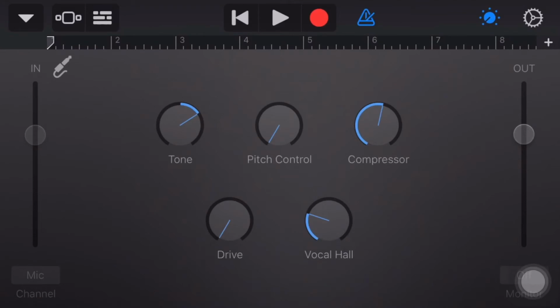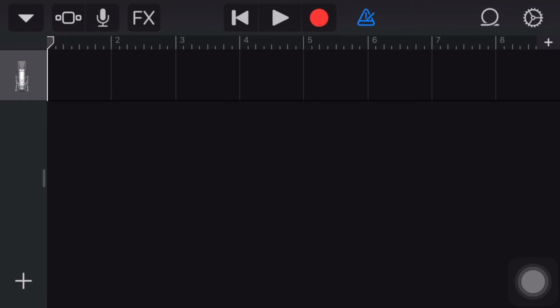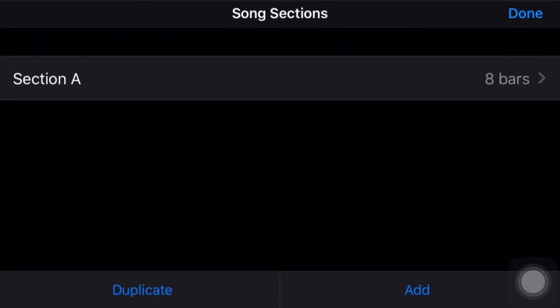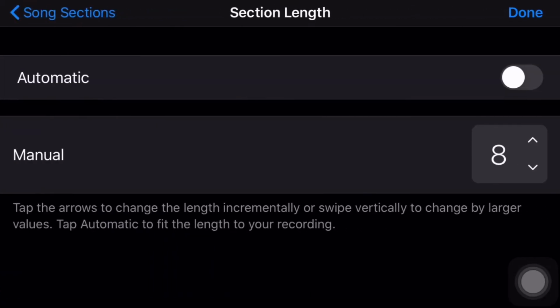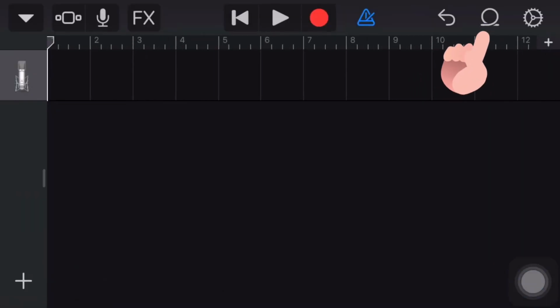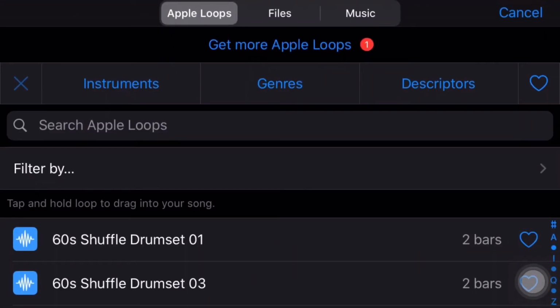Next, click the loop button on the top left. Next, click the plus button. Change the bar. You can change from 8 to 12. Then click the loop button.